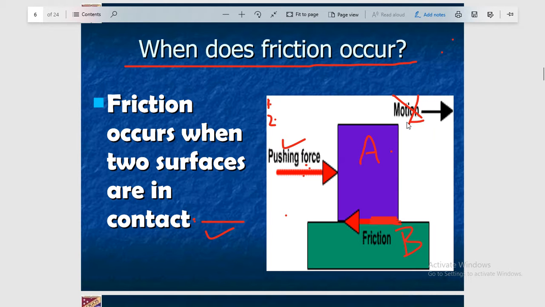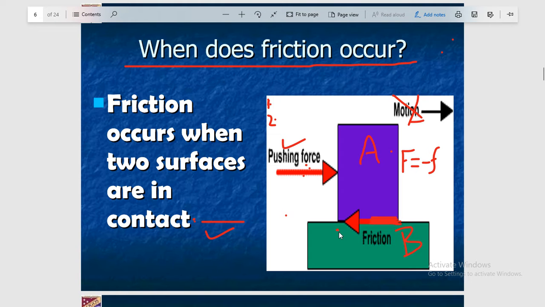So in that case there is friction between these two surfaces, and this frictional force is exactly equal to the pushing force. If you write the pushing force as capital F and the force of friction as small f, you can write this with a negative sign. The negative sign shows that the force of friction is opposite to the applied force.